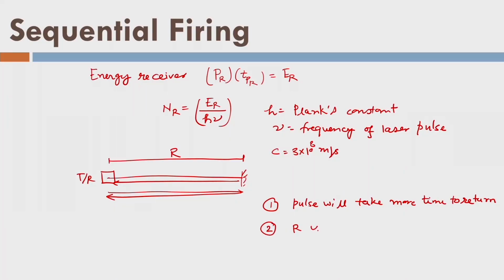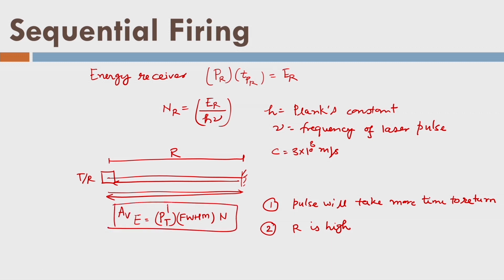If R is high, that means a pulse has to travel along, it needs more energy, so I have to increase the peak power of the pulse. And if I increase the peak power of the pulse for a given constant power input, we have the average energy E, which is Pt into FWHM into N, that is the average energy.